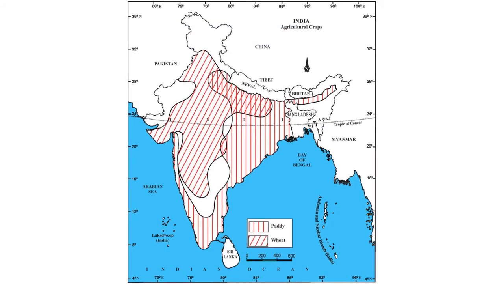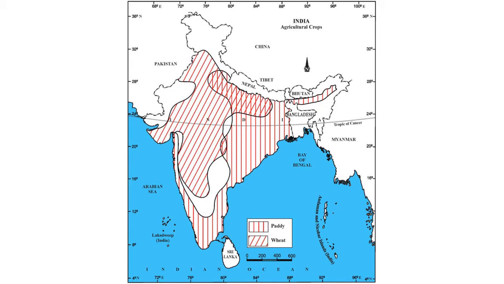This map of India shows the area of India where wheat and paddy are sown. The cross lines are the wheat and the straight lines are the paddy, and where both of those lines collide you can see the checks design. So from this you can get a rough estimate where wheat and paddy are grown.